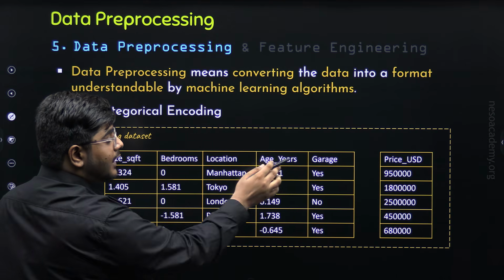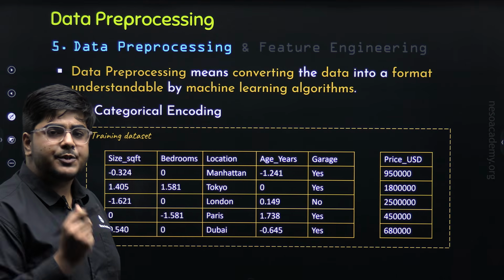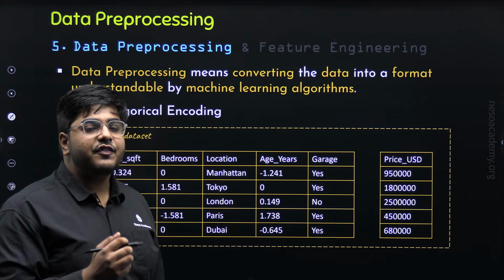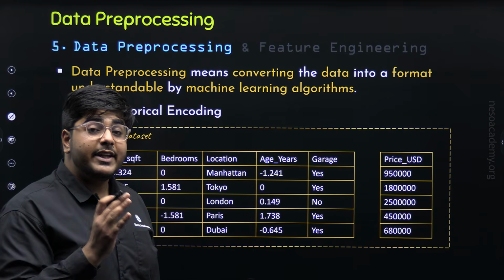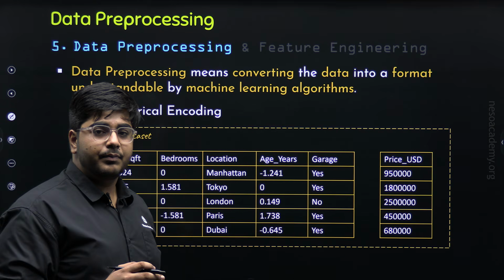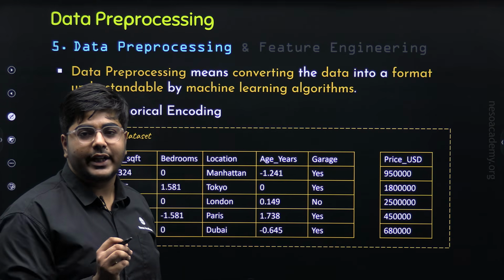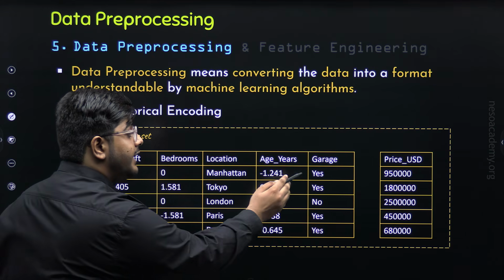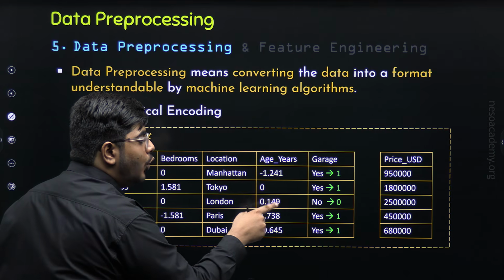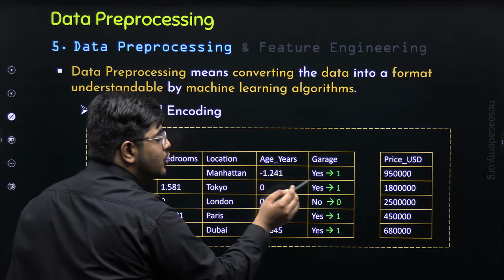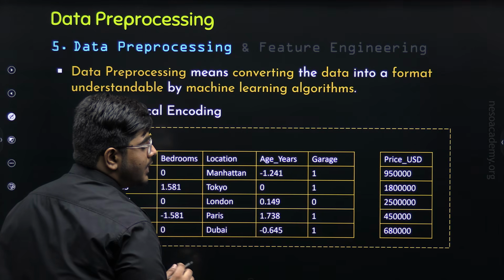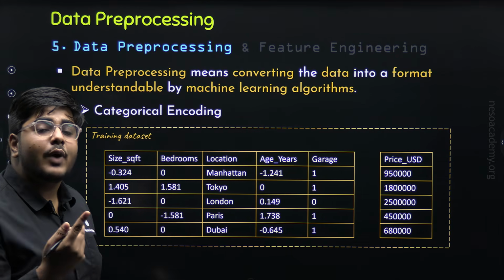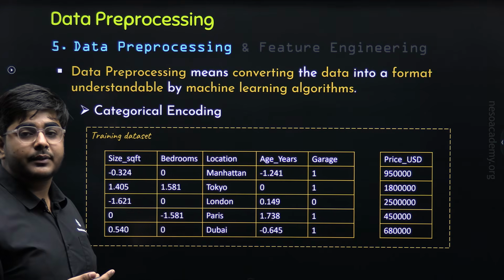As you can see, the garage column has only two types of values, yes and no. So which type of categorical encoding scheme will be used to encode the garage column? Obviously, binary encoding. As the name suggests, binary encoding will convert yes into 1 and no into 0. And our garage column looks like this. This is known as binary encoding, which is just one type of categorical encoding.